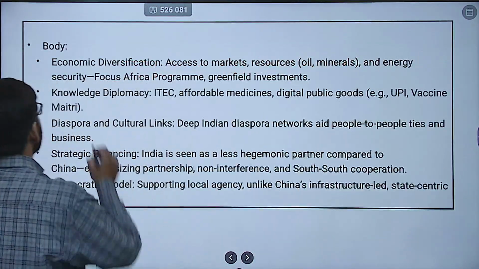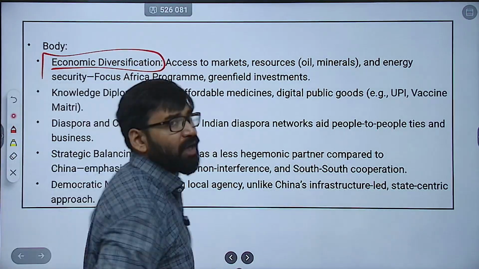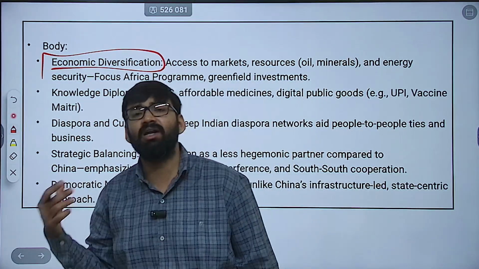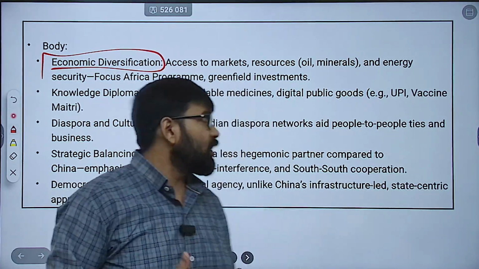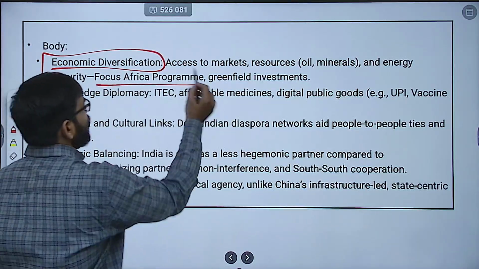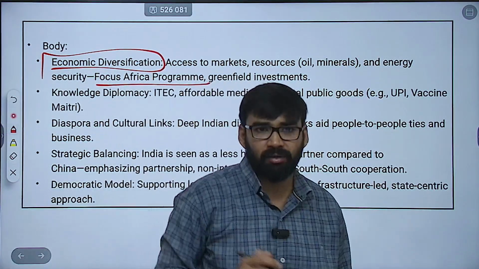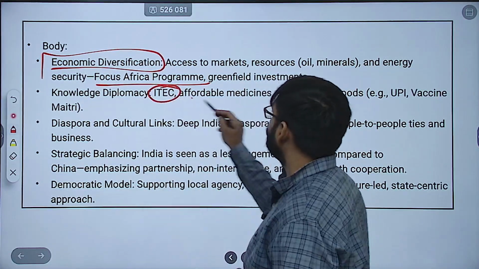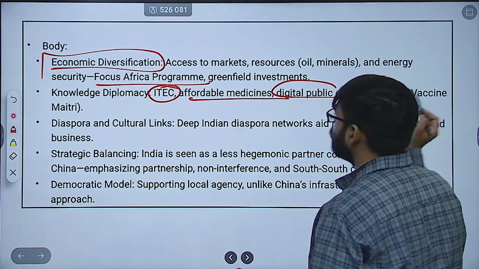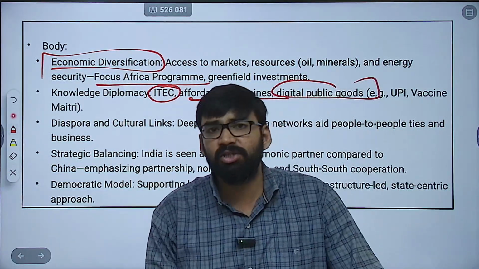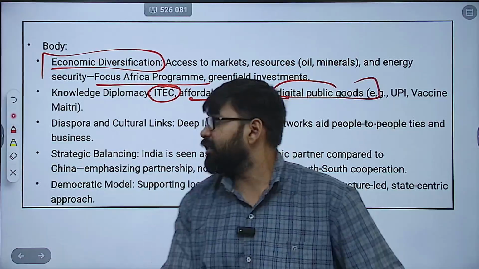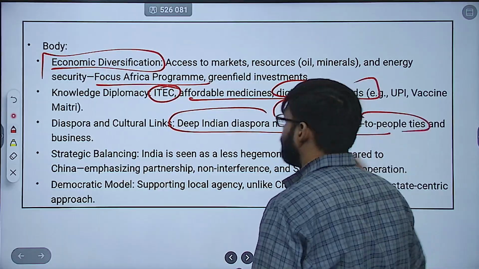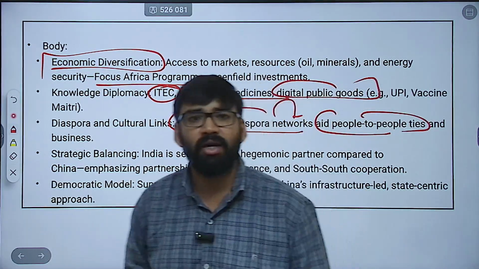Now, how to write the body of the answer? In this, you can mention economic diversification, access to markets, resources के लिए जरूरत है अफ्रीका की, as well as energy security. That is why there is the Focus Africa program, greenfield investments, etc. Then knowledge diplomacy. For this, ITEC is there, affordable medicines, digital public goods like UPI, vaccine Maitri, and all these initiatives are taken in Africa. Then diaspora and cultural links. Deep Indian diaspora networks which aid people-to-people ties as well as business relations.